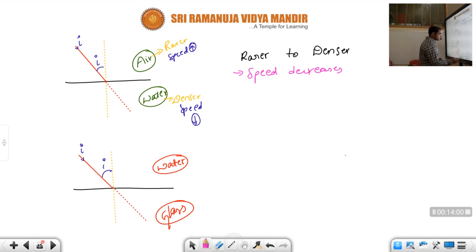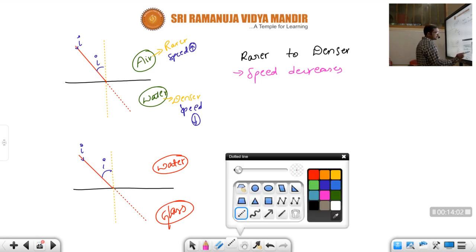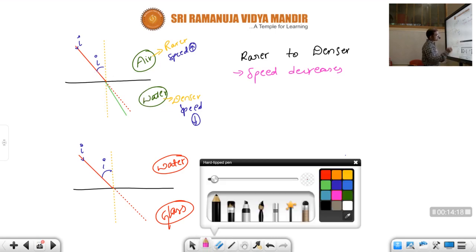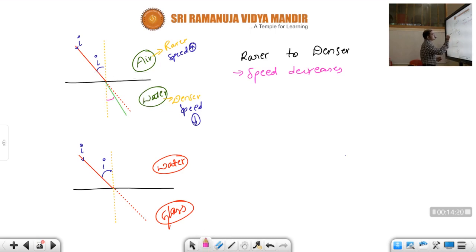Okay, children, since there is decrease in speed, the light ray bends towards the normal, children. The light ray will bend towards the normal. Okay, children, this one is angle of refraction and this one is refracted ray.